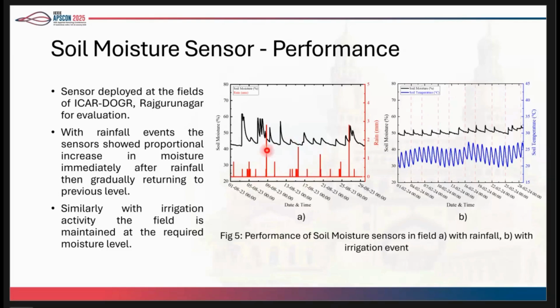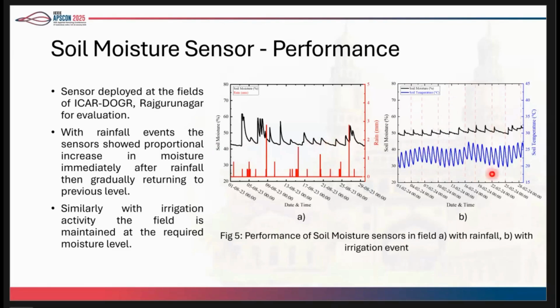The red color is the instantaneous rainfall that is happening, and the black one is the moisture changes that are happening in accordance with the rainfall. Other irrigation activities are also taken in between, but mostly it is the rainfall that is causing the moisture to change, and again it settles down to somewhere around the field capacity of the soil.